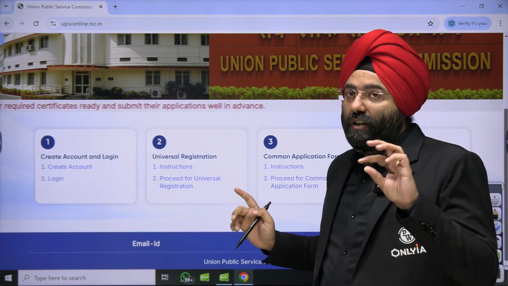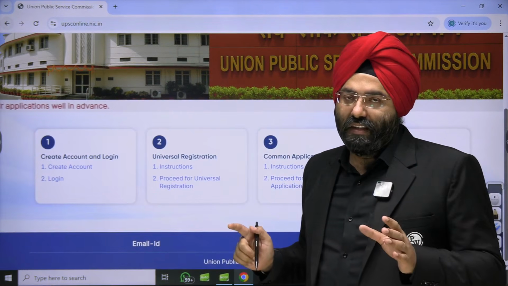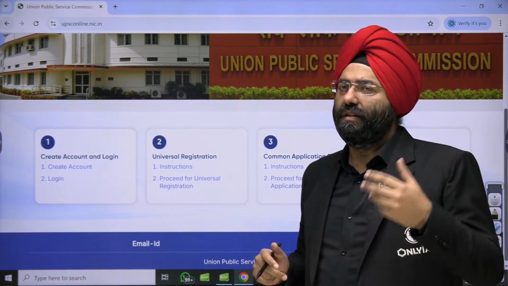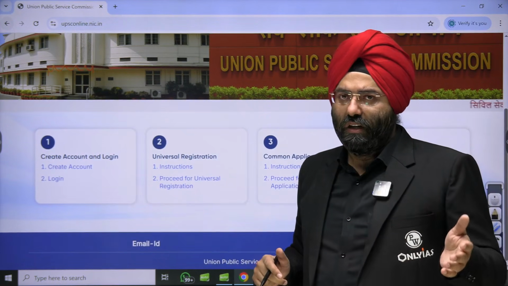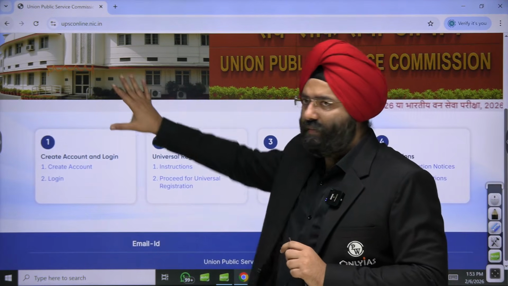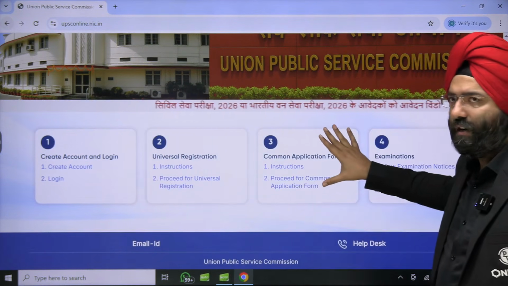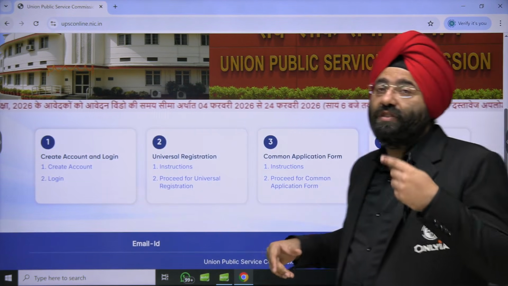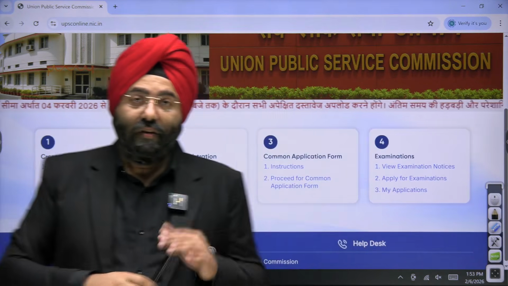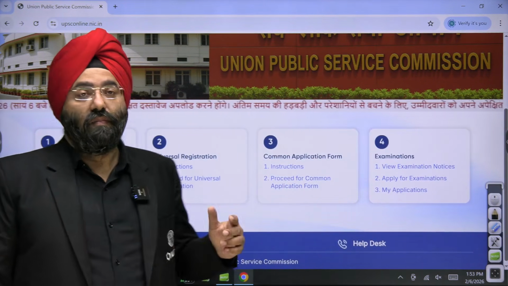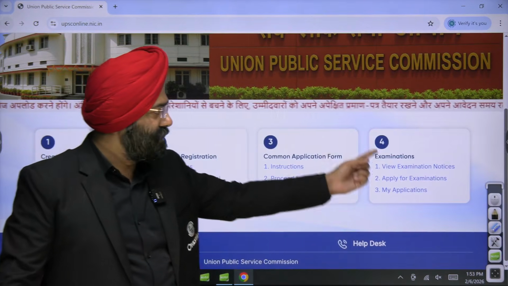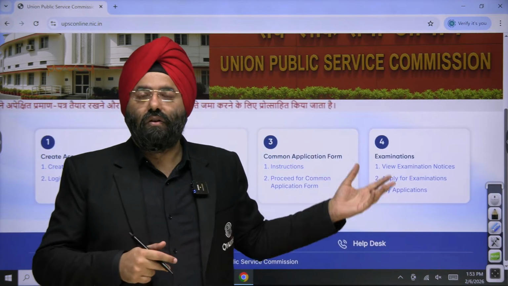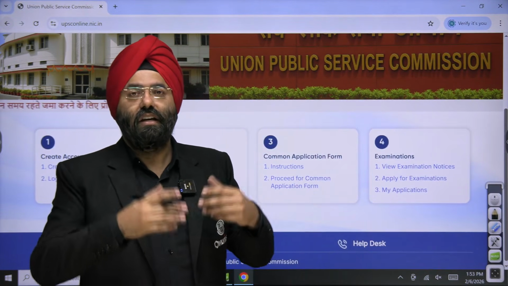See, UPSC does not conduct only the civil services examination or the examination of forest service. It conducts various examinations, CAPF examinations, NDA, CDS, and so on and so forth. So what they have done is they have created a certain mechanism that everybody who's appearing for any examination of UPSC has to do. The last step is the examination which you select, right? Everybody, even those preparing for CDS, even those preparing for CAPF, they all have to fill this. The last step is, after doing this, you have to choose which examination is actually coming, or for which notification has been made public.